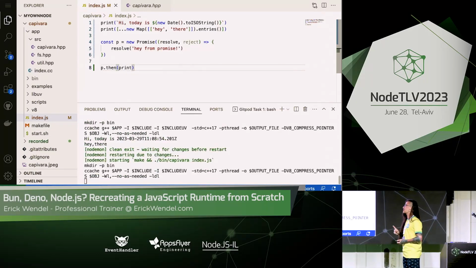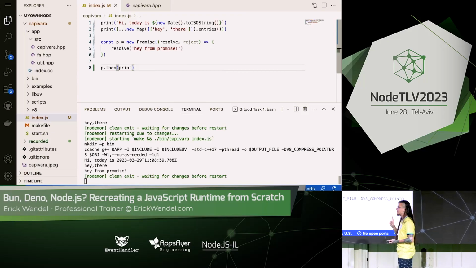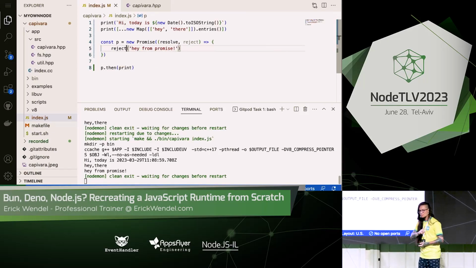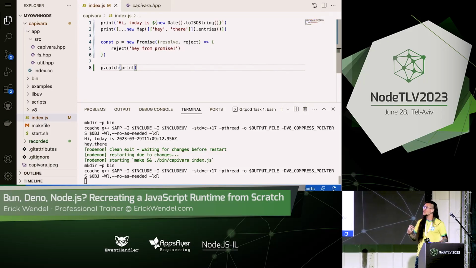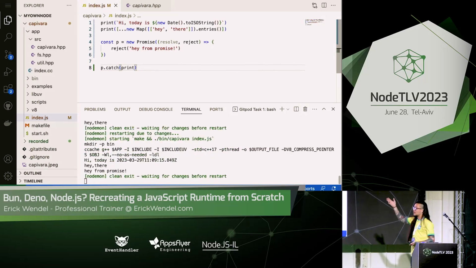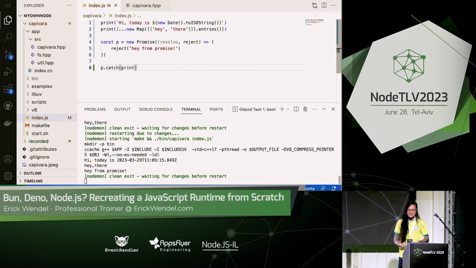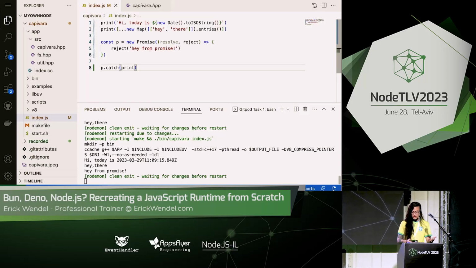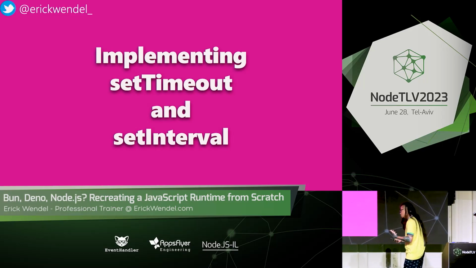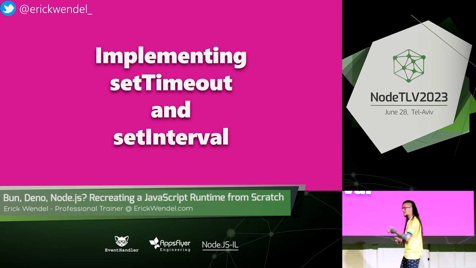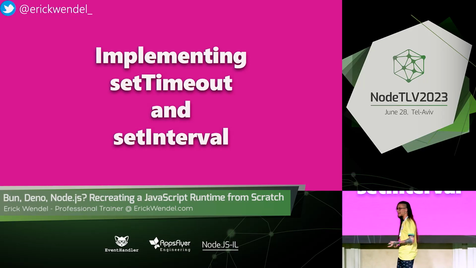And remember, promises are part of JavaScript. But promises are not asynchronous. They are just wrappers for callbacks. This is why they are in V8 and not in Node.js using libuv and so on. Okay, to make everything work, I thought I should use libuv also. So let's try implementing setInterval and setTimeout.